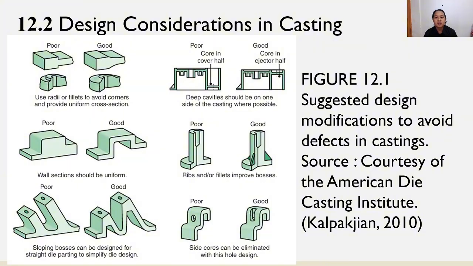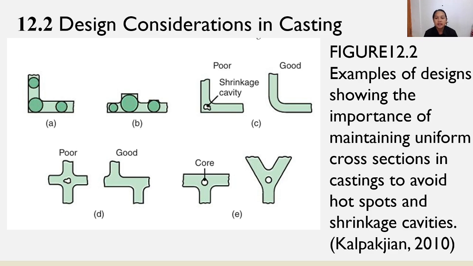In this Figure 12.1, there are suggested design modifications to avoid defects in castings. Next are examples of design showing the importance of maintaining uniform cross-sections in castings to avoid hot spots and shrinkage cavities.